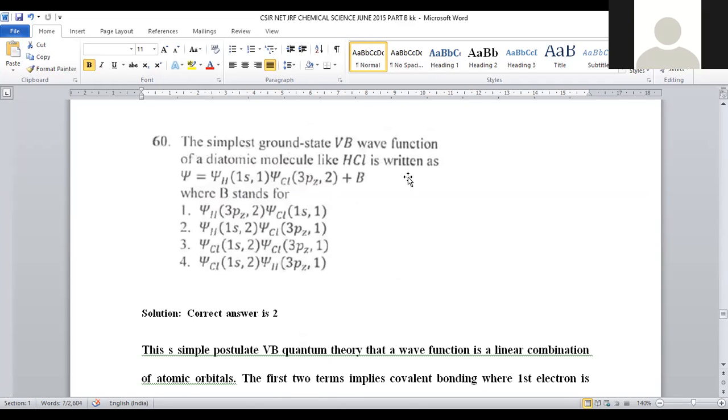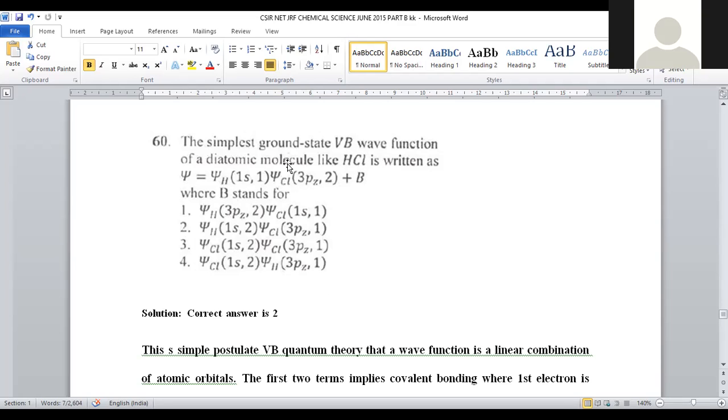Let us move on to question number 60. The simplest ground state valence bond wave function of a diatomic molecule like hydrochloric acid is written as psi equal to psi H 1s1 psi Cl 3pz2 plus b. Here is the term. Another term will be there. Here psi denotes the wave function of the given molecule HCl.